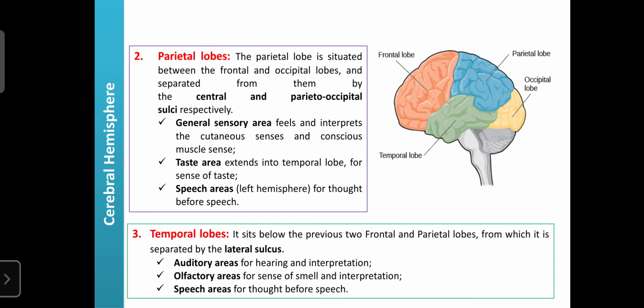So the temporal lobe is mainly involved in the regulation of hearing, detection and interpretation of sound, and sensing and interpreting smell. It can also generate thoughts before speech. These are the important functions of the temporal lobe. So this is the location of the temporal lobe. You can see the image.